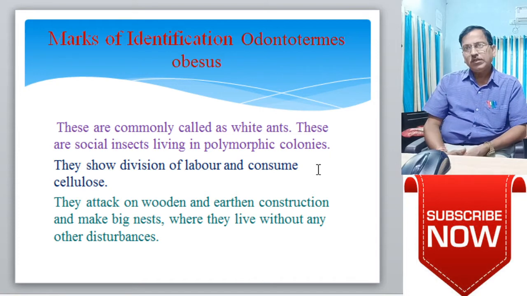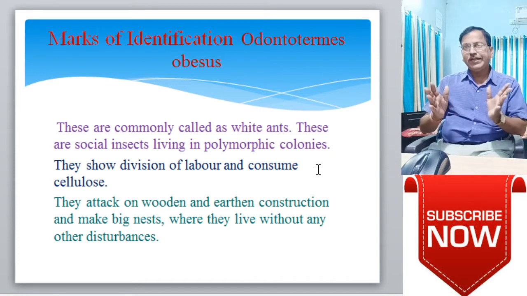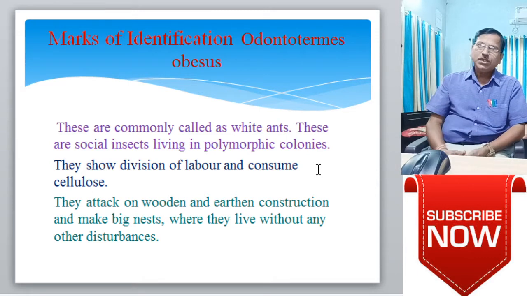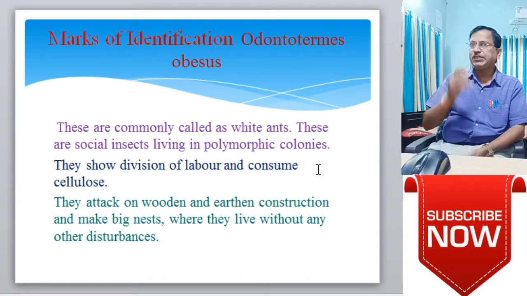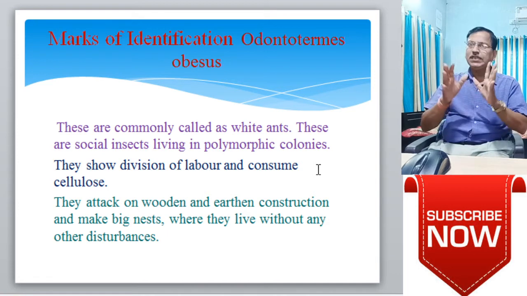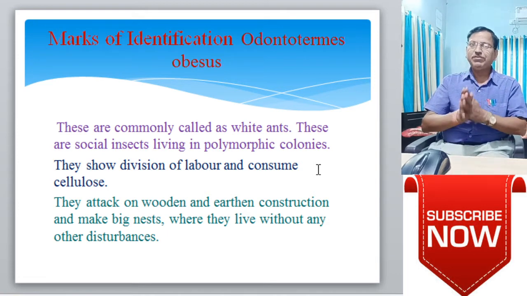We determine or divide the work of the house. So they show division of labor and consume cellulose. The most important characteristic feature of social insects is the division of labor. Means each and every species has different work. It is a division of work.